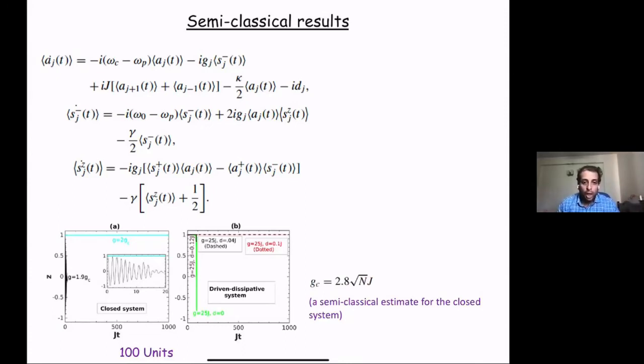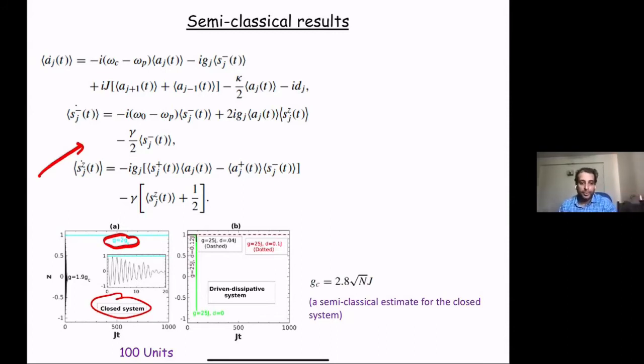So, okay, with these 100 units, you see what happens is something very interesting. This is basically a closed system, which means no drive and no dissipation. I can still do the semi-classical calculations, and you see that if the light matter coupling is, say, beyond a certain threshold, then you have perfect imbalance.